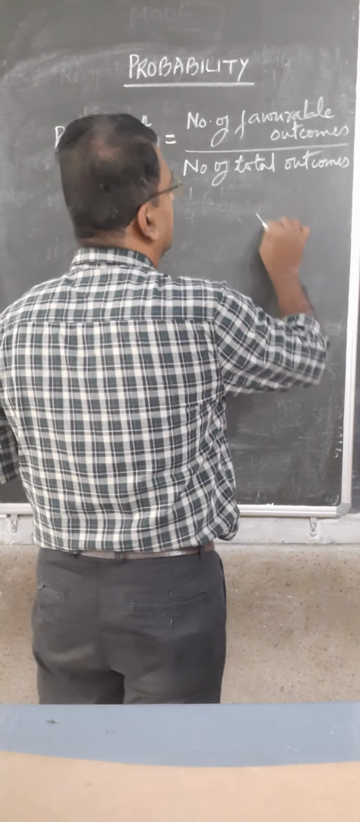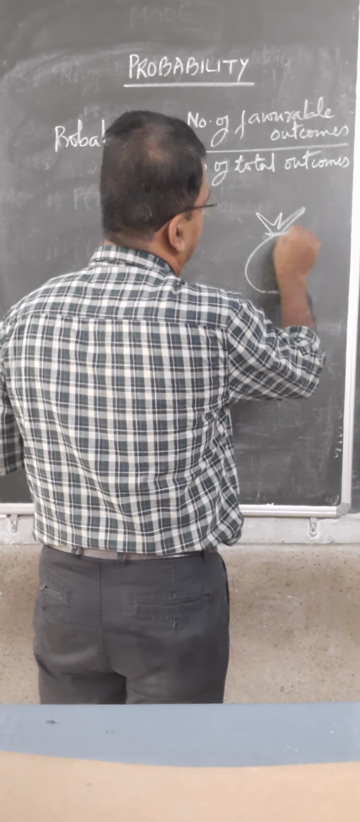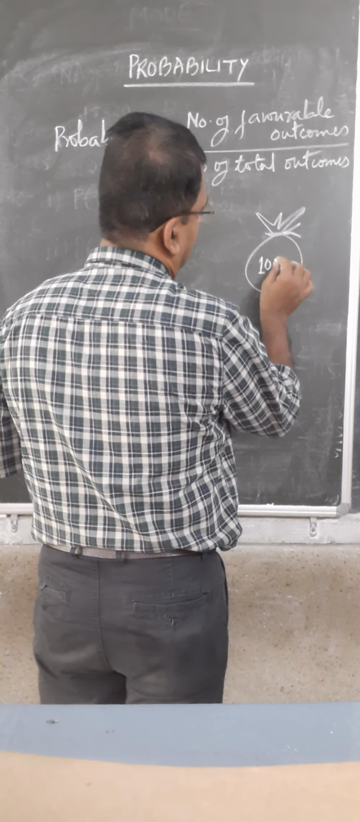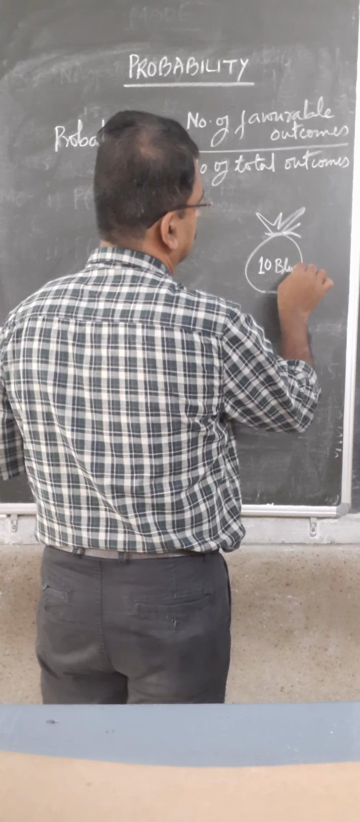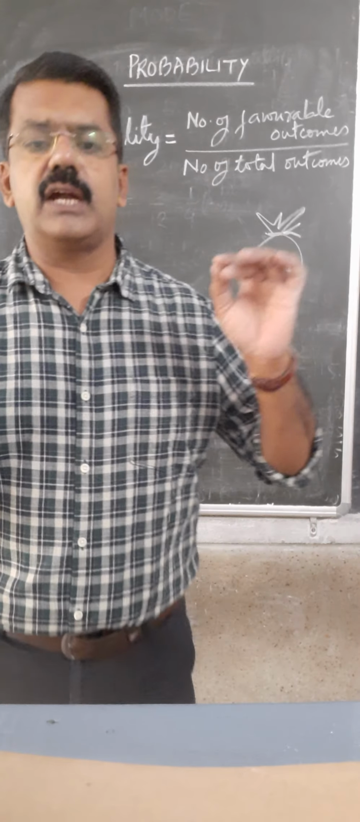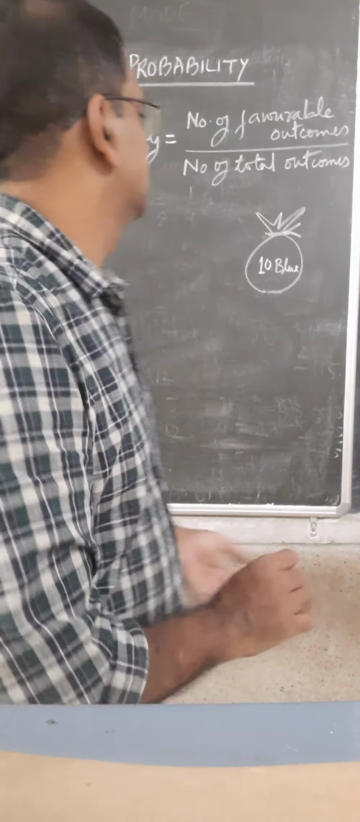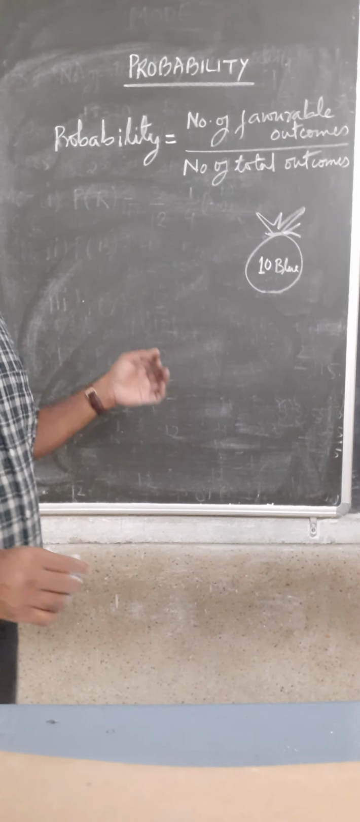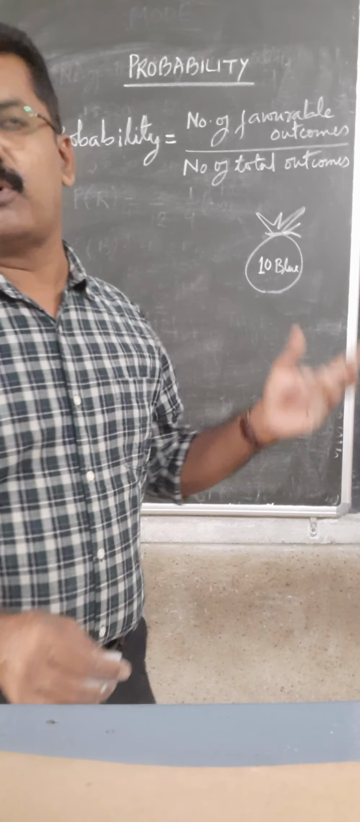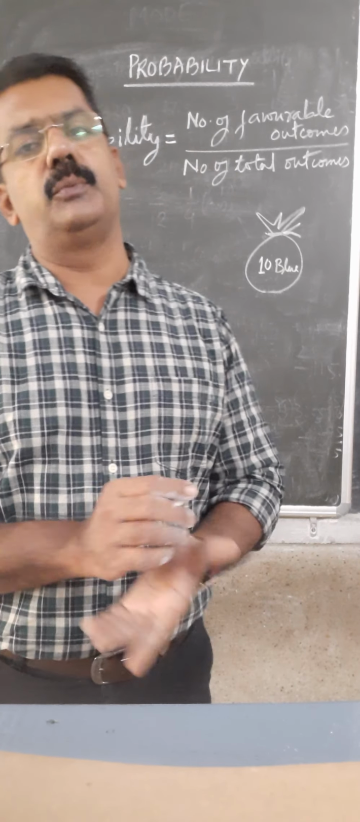Suppose there is a bag which contains 10 blue balls. Only blue balls are there. Now you have to find the probability that if we draw a ball randomly, that ball will be blue in color.